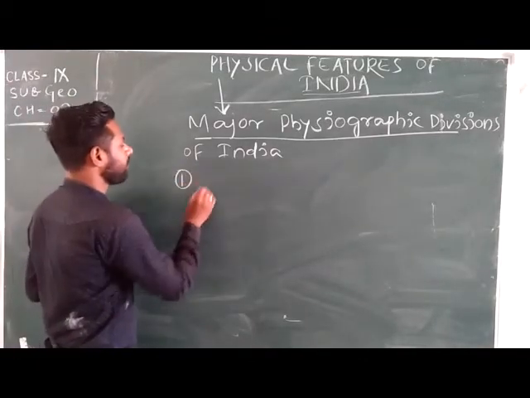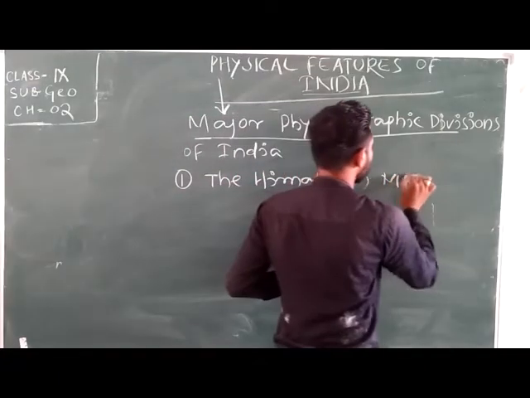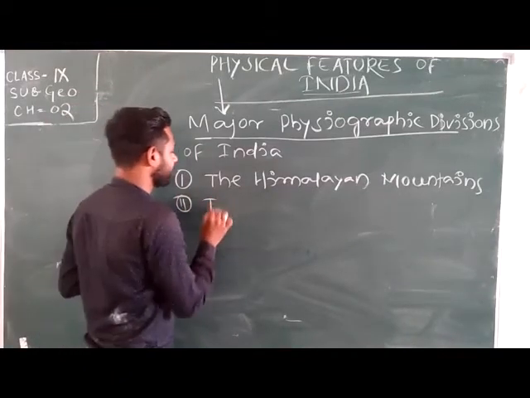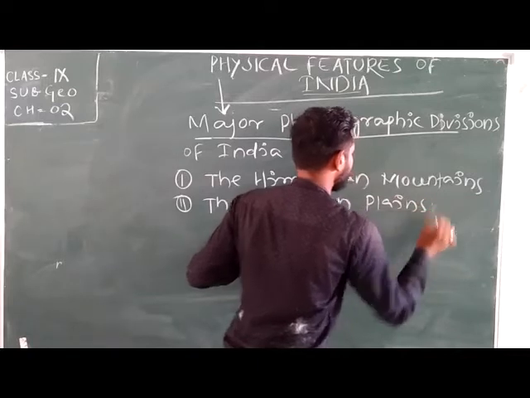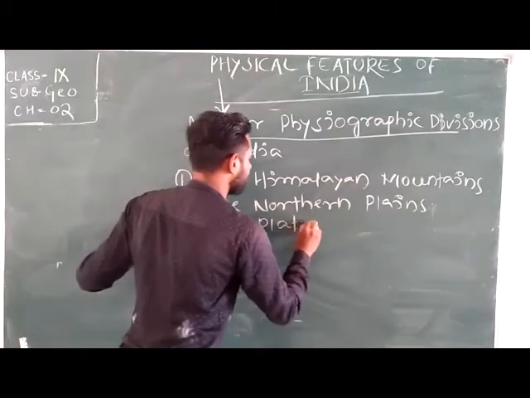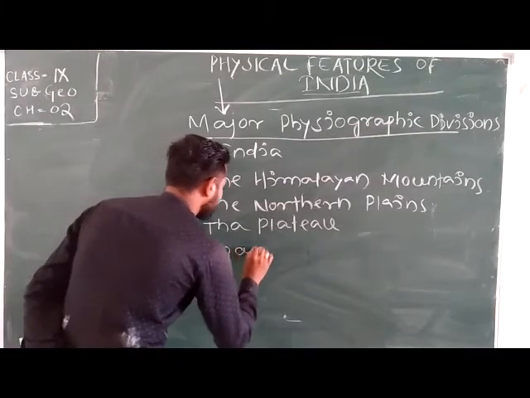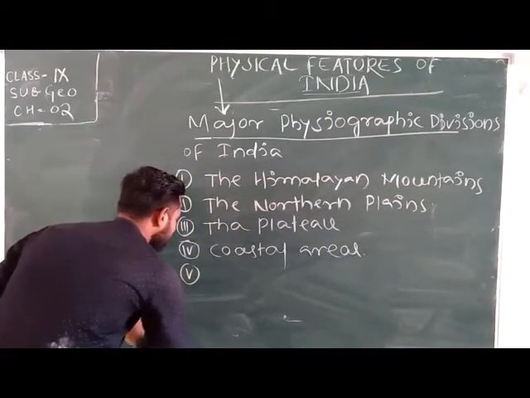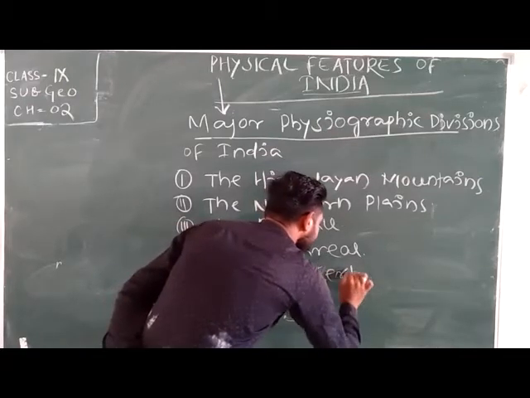Means we can find the Himalayan mountains, then the northern plain, after that the plateaus, then coastal areas, Indian desert, and the islands.